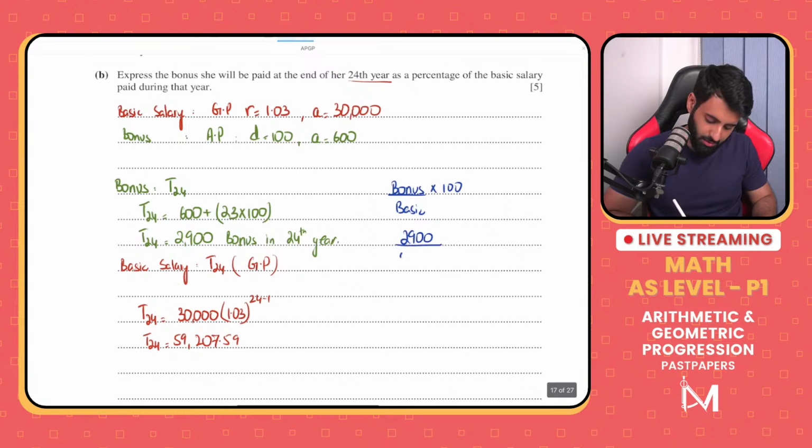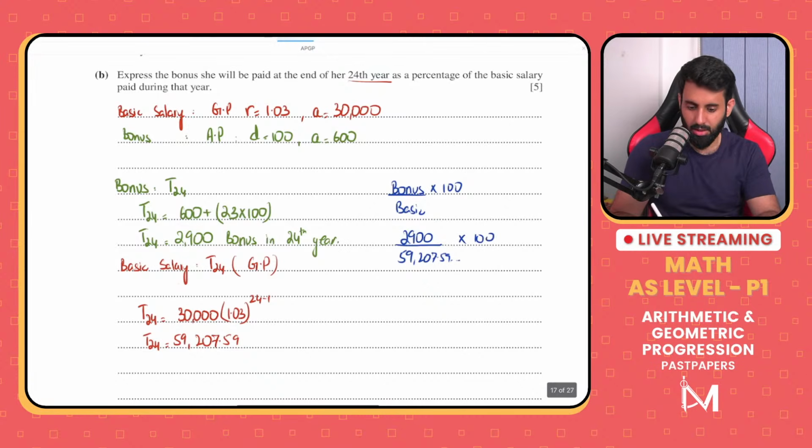The basic salary is 59,207.59. Just use the answer key over here. Multiply by 100. And let's see what we end up with. So 2,900 divided by answer into 100. So we're looking at 4.898, which means 4.90%.